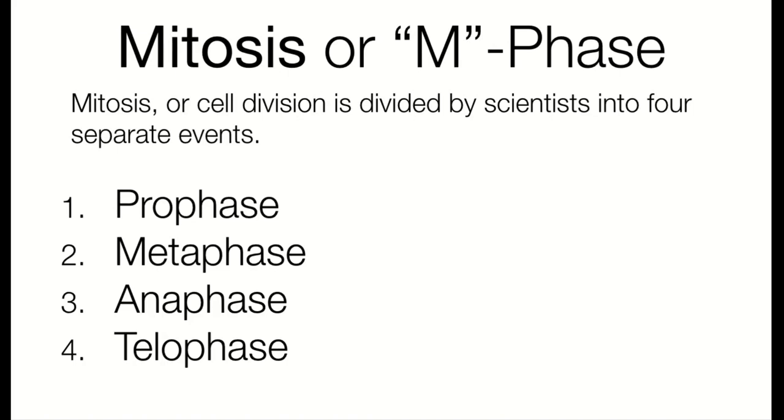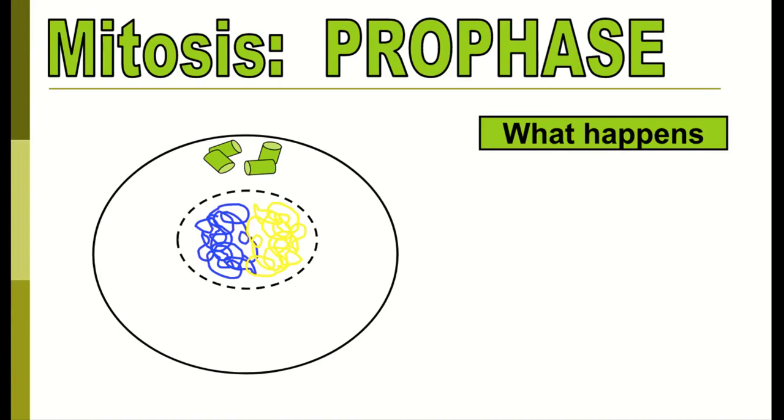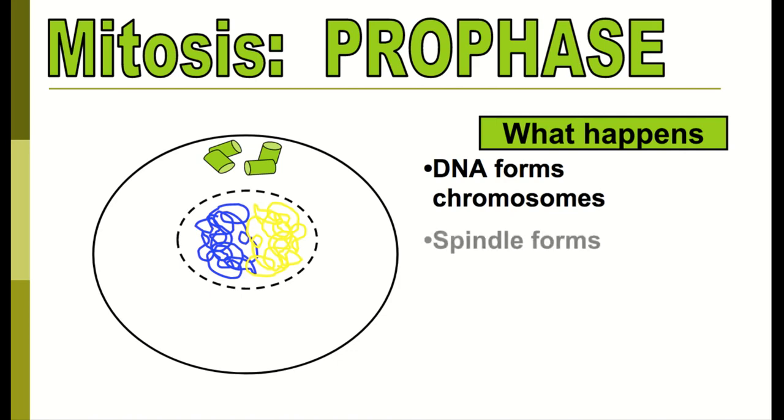Next, going into mitosis or M phase. The M phase is made up of 4 parts: prophase, metaphase, anaphase, and telophase. So this is where our cell is physically dividing. So prophase, we're going to see our DNA form into chromosomes. So we had our DNA in that chromatin, that string-like spaghetti form. So that chromatin tightly wraps around histones to form a chromosome, so it's more tightly coiled up.